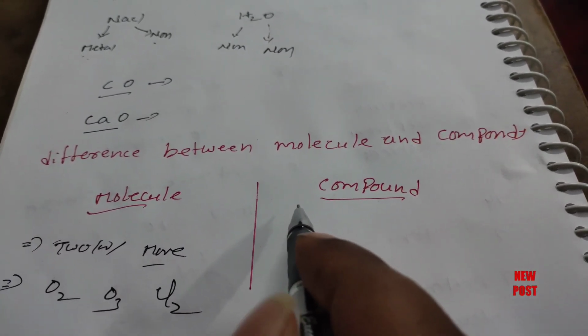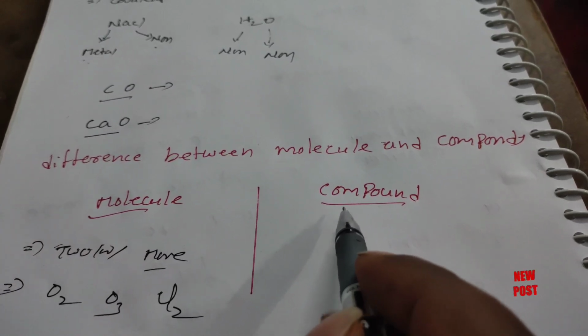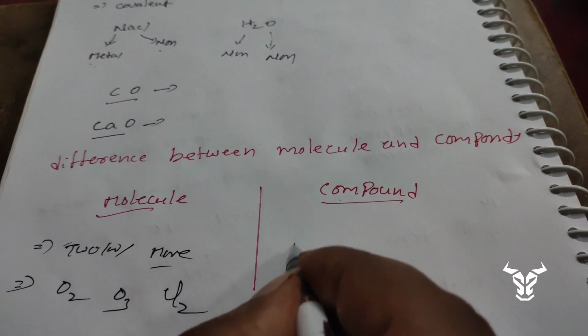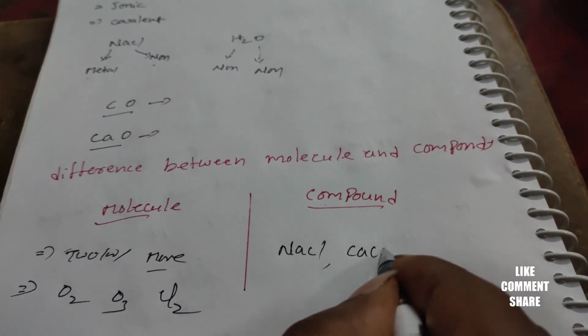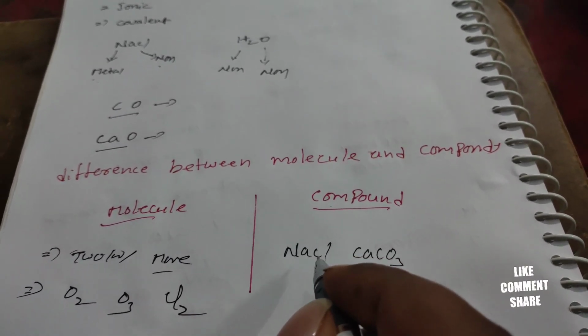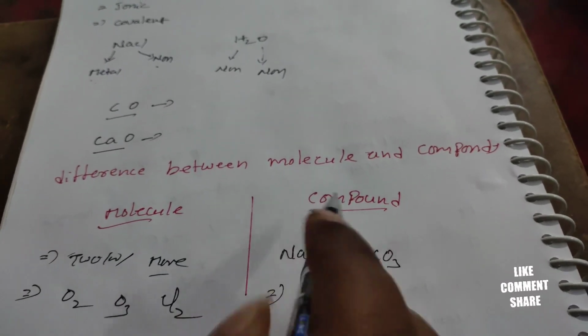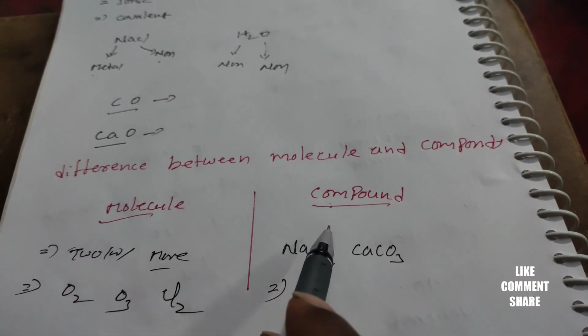For example, sodium chloride is a compound, calcium carbonate is a compound. Okay students, all compounds are molecules, but all molecules are not compounds.